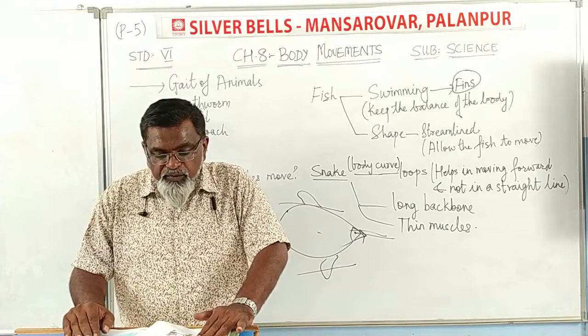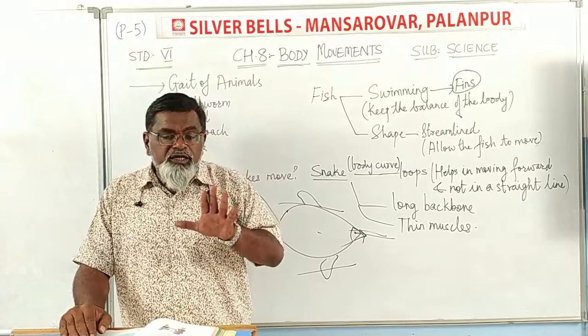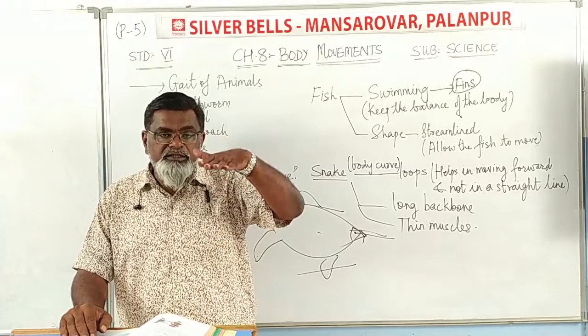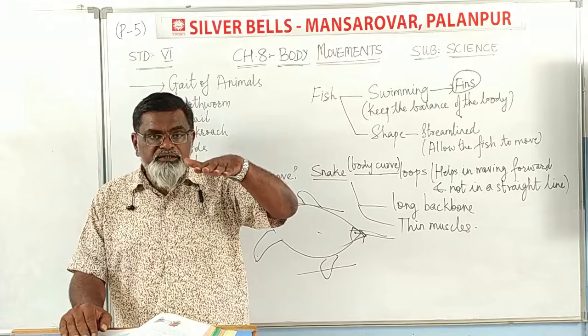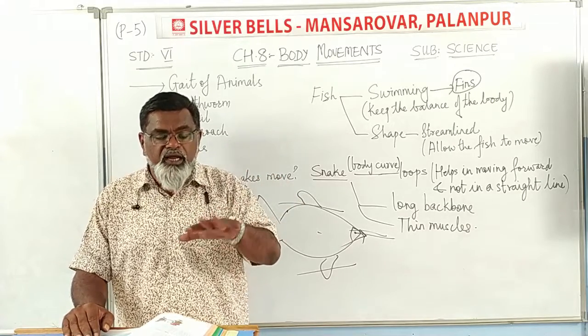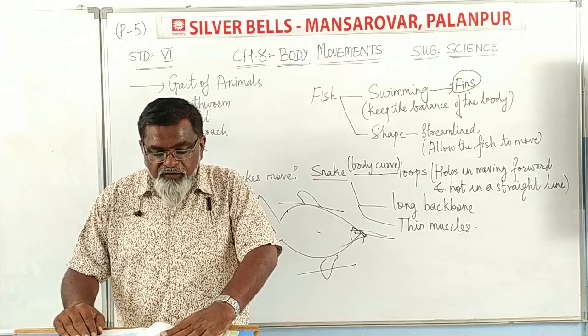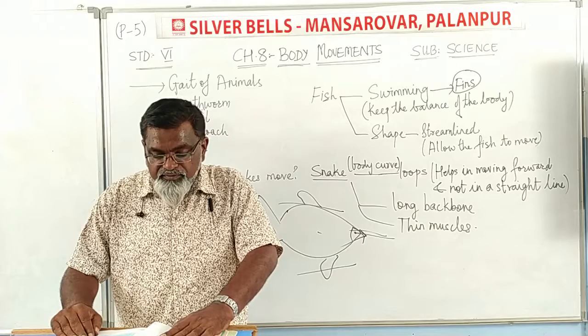Why two legs for humans and four for cows and buffaloes? Their body is different. The body shape is different, so they need balance. They have four legs. So many animals seem to be having an even number of legs.